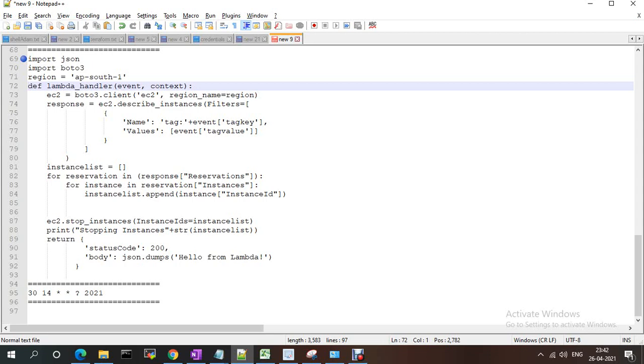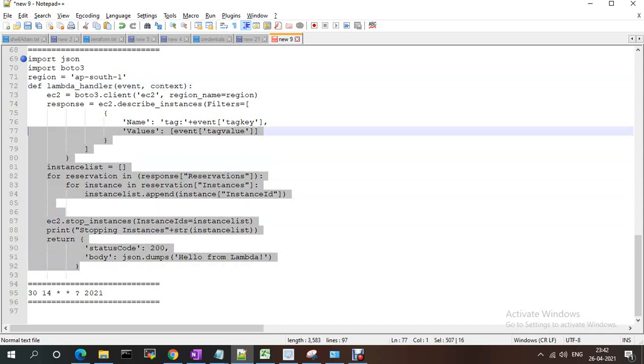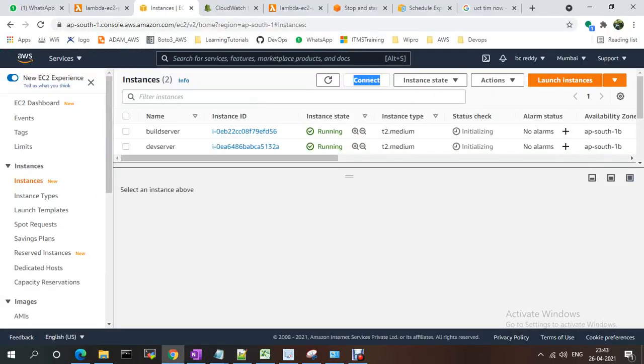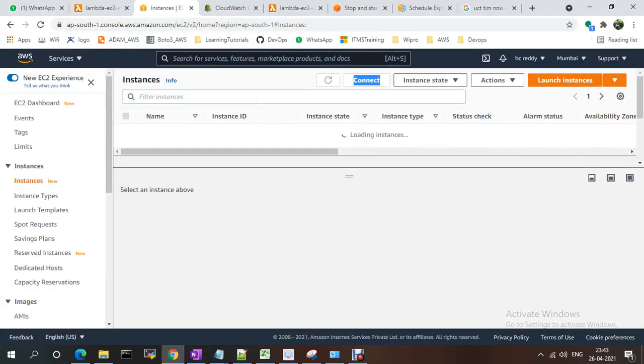Once we get the instance list in the response, I filter the instance IDs, and then I'm stopping the instances. Let me copy this one, and my instance is running, right?